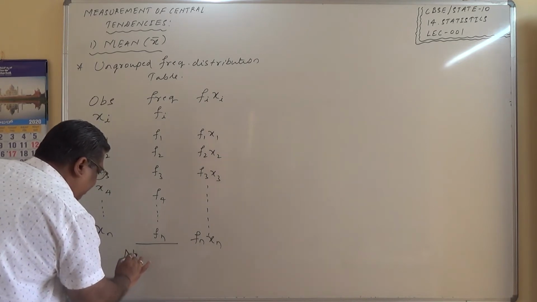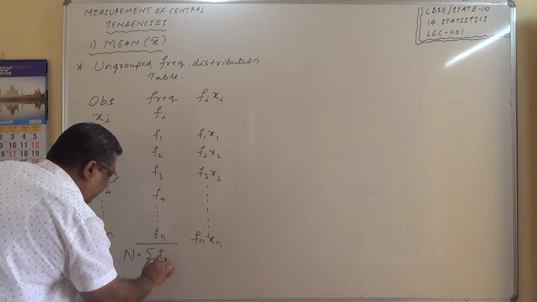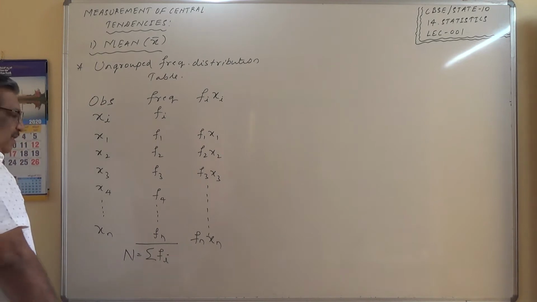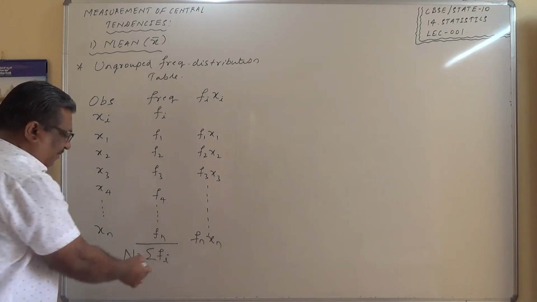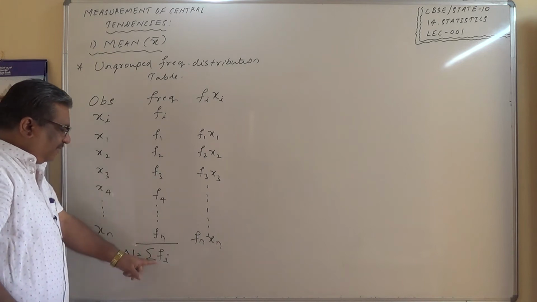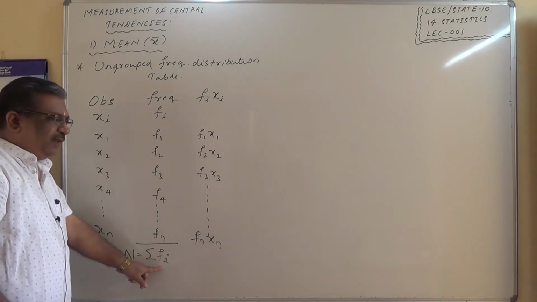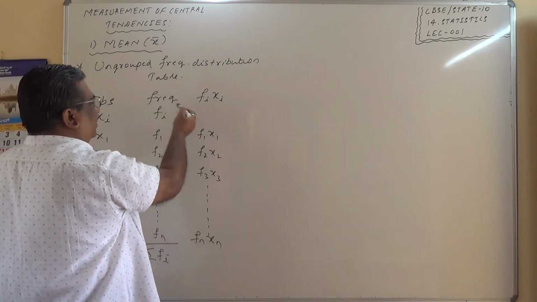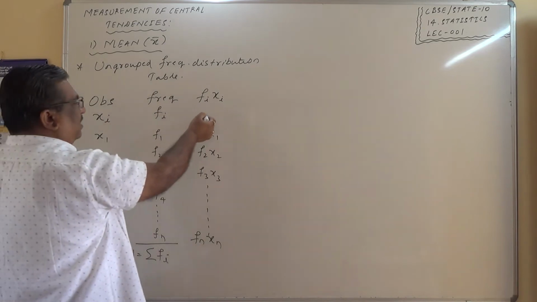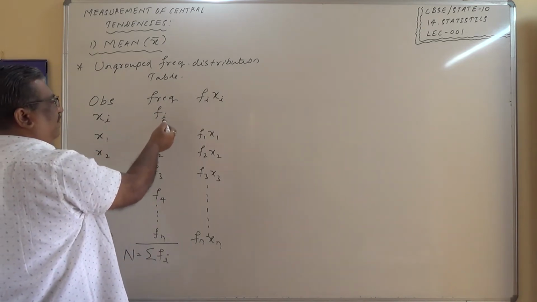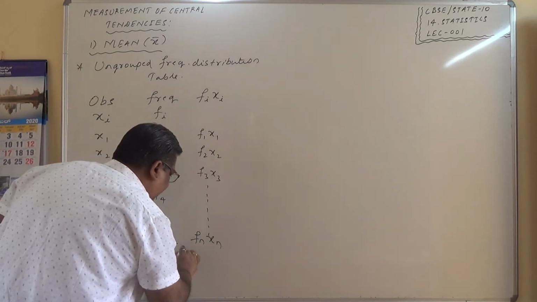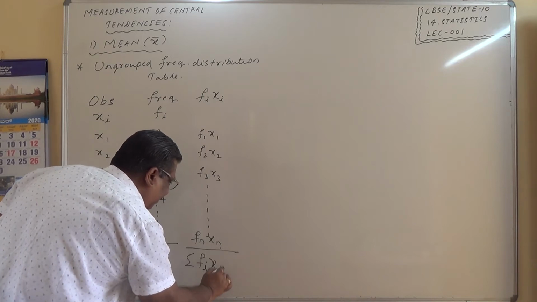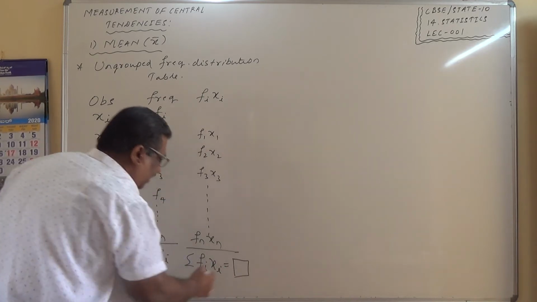The first is called capital N, which is sigma fi, the summation of all the frequencies. And also the sum of this product. Basically fi xi is nothing but the frequency and observation product, where xi is the observation and fi is the frequency. So here I also require sigma fi xi.